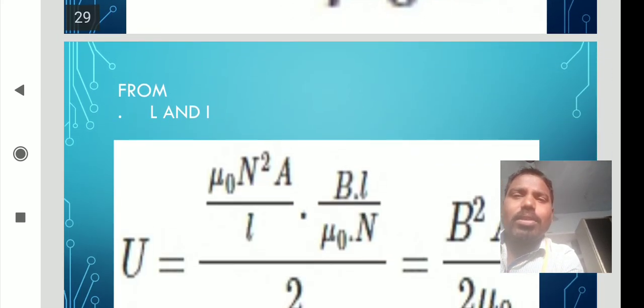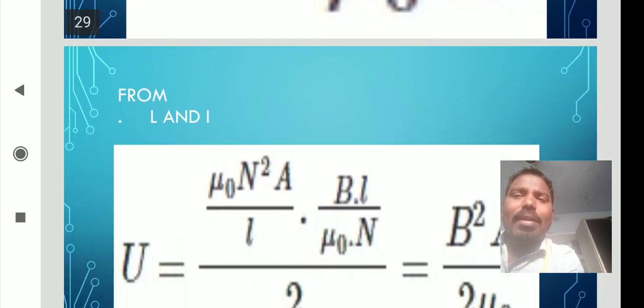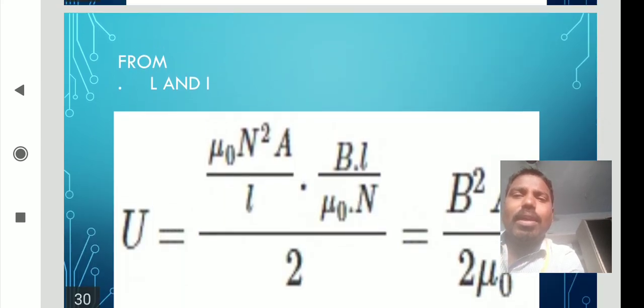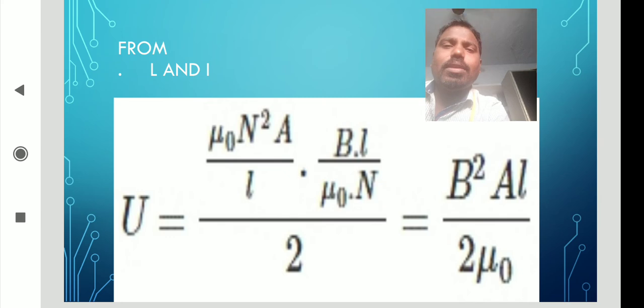Now replace the values of L and I in U. Then you will get mu naught n square A by l dot B dot l by mu naught n by 2, which simplifies to B square A l by 2 mu naught.